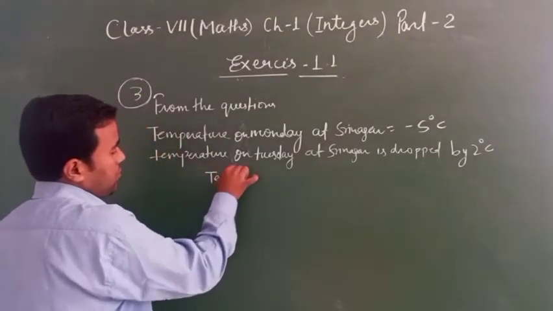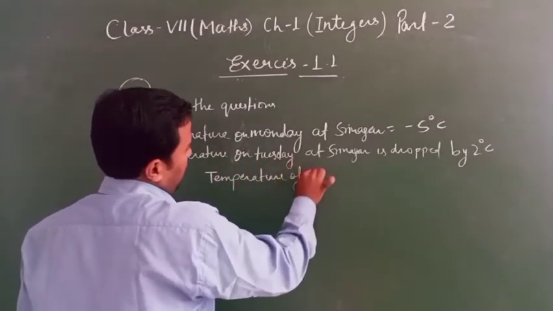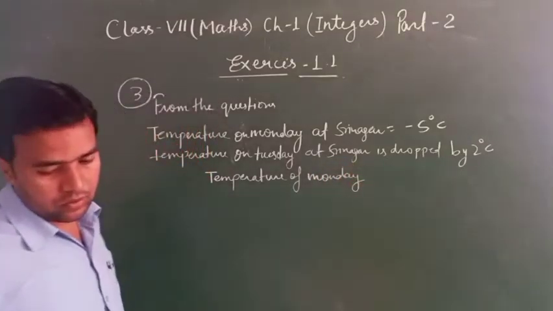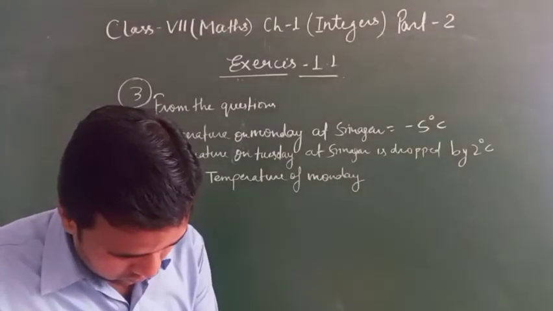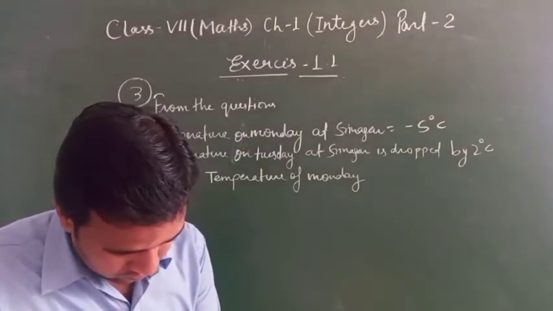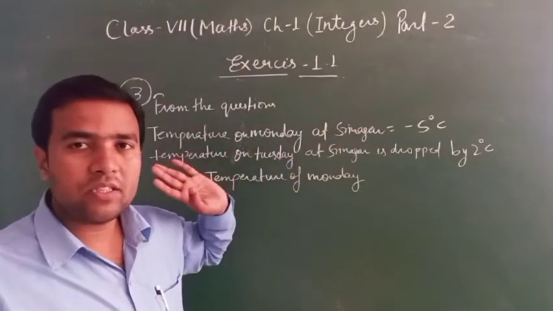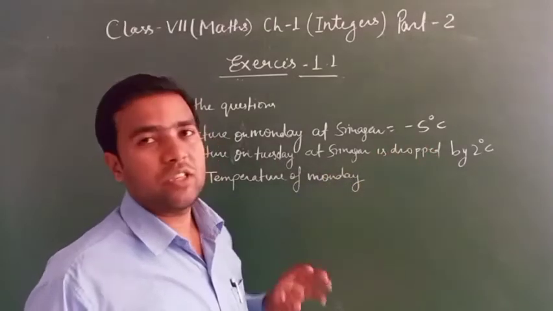temperature on Monday. Clear? Temperature on Monday at Srinagar minus 5 degrees Celsius. Temperature on Tuesday at Srinagar is dropped by 2 degrees Celsius.